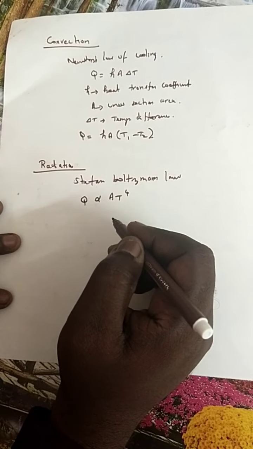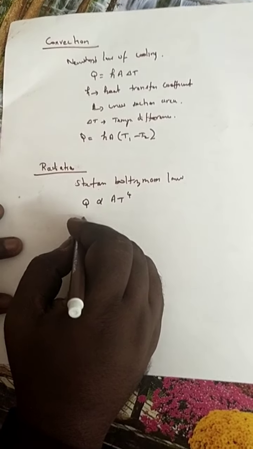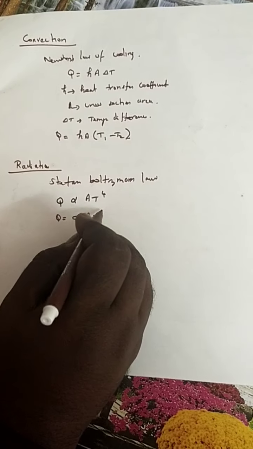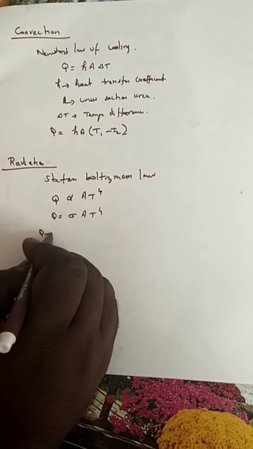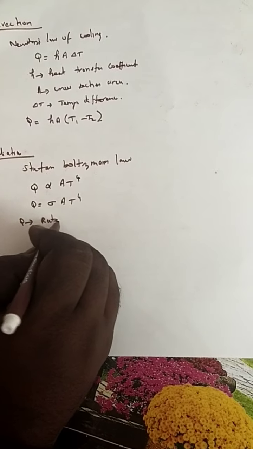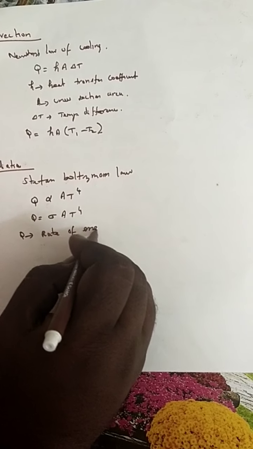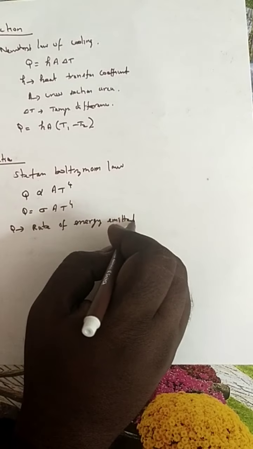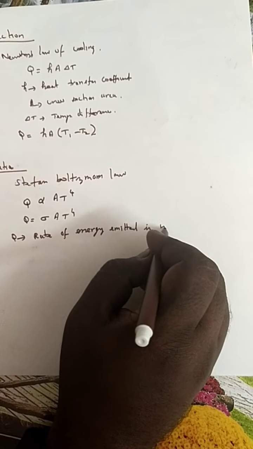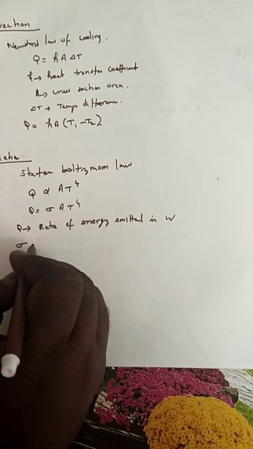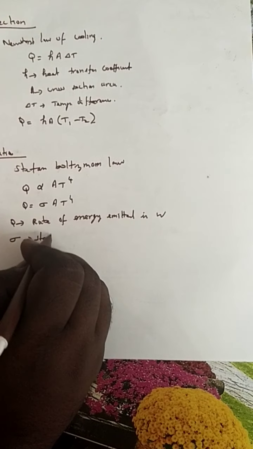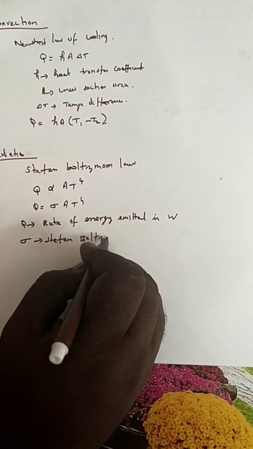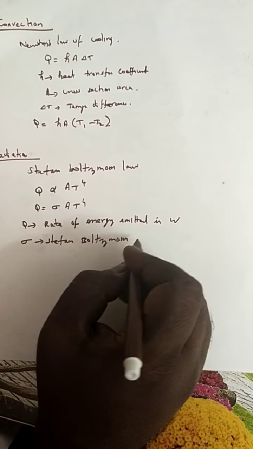If you remove the proportionality, you will have sigma into A into T power 4. What is Q? Q is the rate of energy emitted in watts. Sigma is the Stefan-Boltzmann constant.